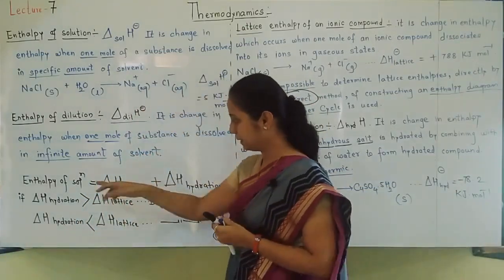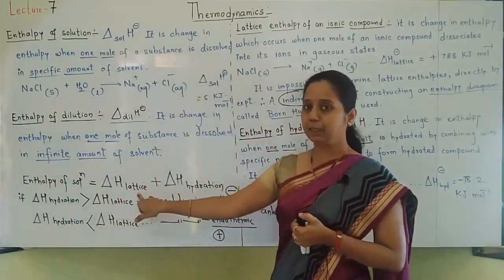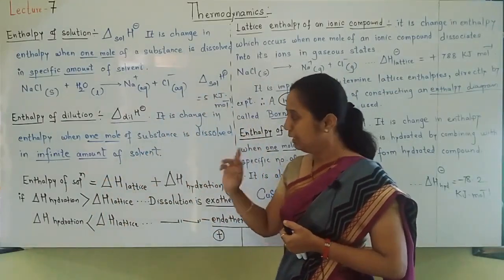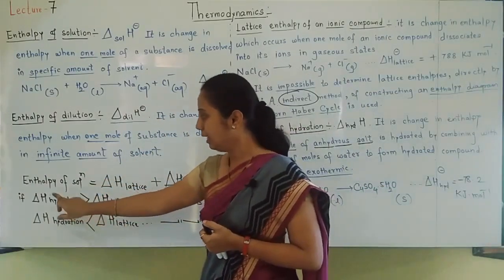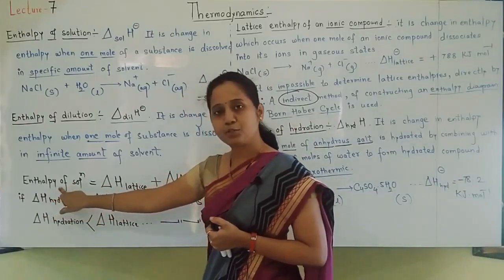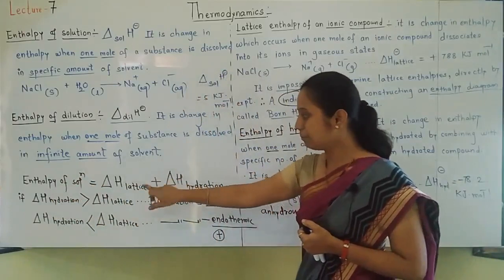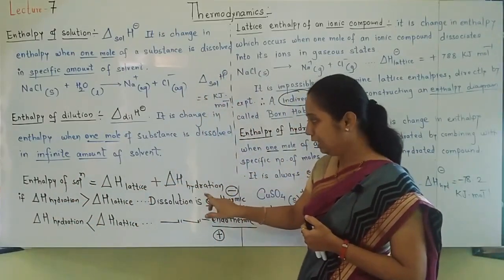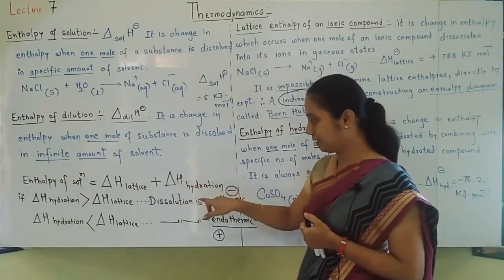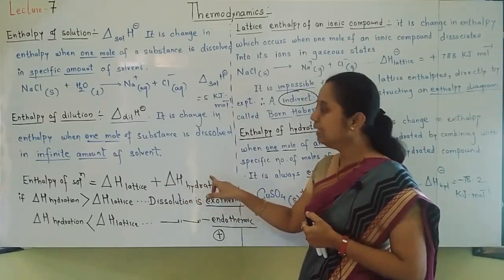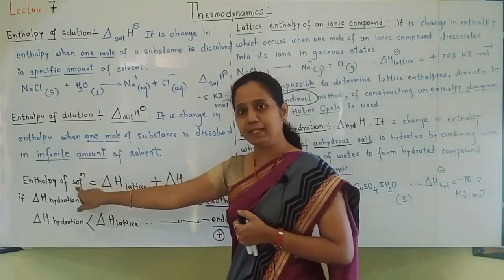So now students, lattice enthalpy is always positive and hydration enthalpy is always negative. Now, enthalpy of solution: when will it be positive and when negative? See student, enthalpy of solution is the sum of lattice and hydration. If hydration is bigger, and hydration has a negative sign, then the enthalpy of solution will be negative.